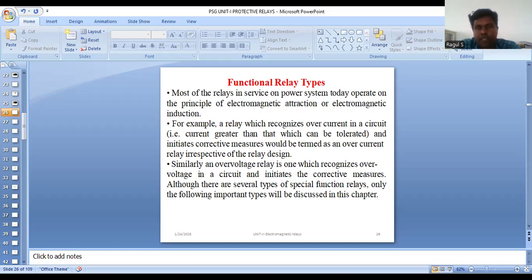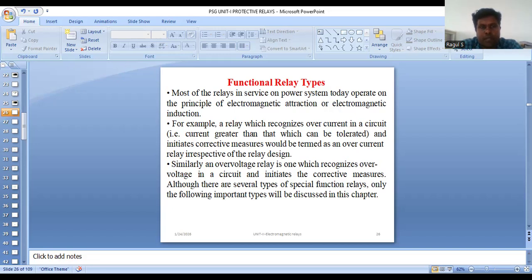Here, the protective relay has a monitoring purpose, which senses an abnormal condition in any part of the power system. In the initial stage, it gives an alarm. Otherwise, it isolates that part from the healthy system. This is the main objective. The relay detects the fault and supplies information to the circuit breaker, which performs the function of circuit interruption.